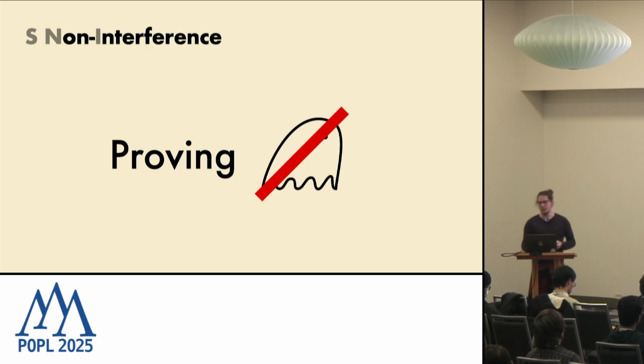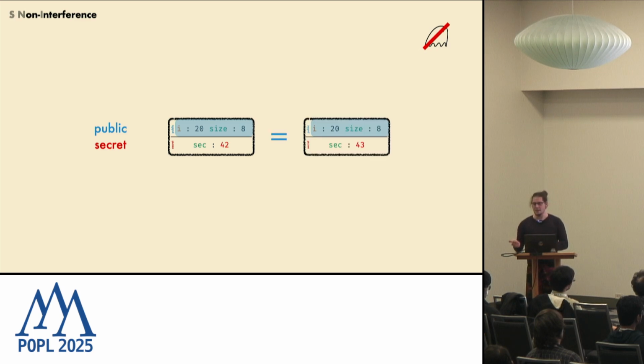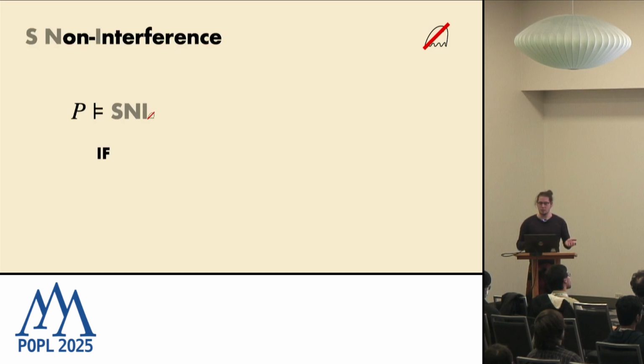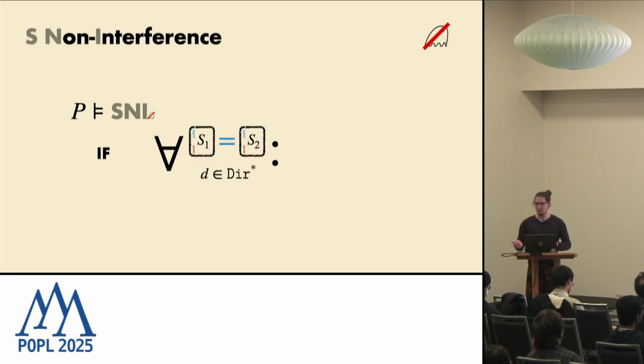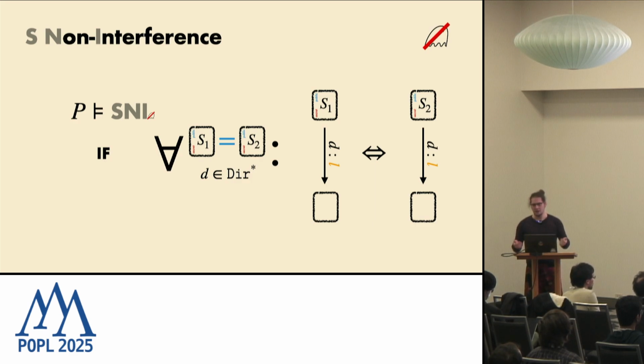So SNI is a property that proves absence of Spectre attacks. This is what we have seen in the last talk, so I'm going to be quick. We have an initial state, and we divide it into a public and a secret part. When we have a second state that is equal on the public part, we say it's indistinguishable to the attacker. SNI is a non-interference property that says: give me any two indistinguishable states, and any sequence our attacker might steer our program through the microarchitecture, so any sequence of directives. When we execute either of those two states on the sequence of directives, we should get the same leakages, because then our attacker cannot observe anything about our secrets.